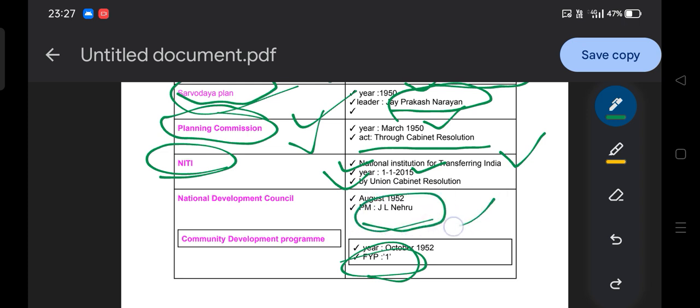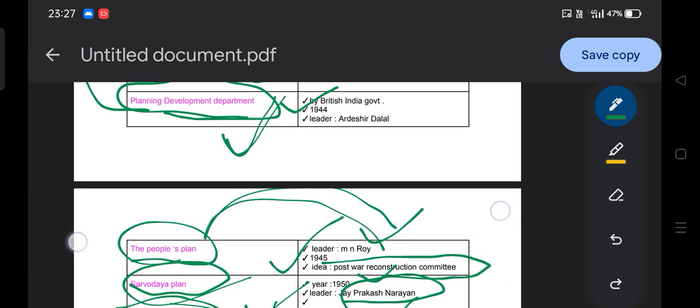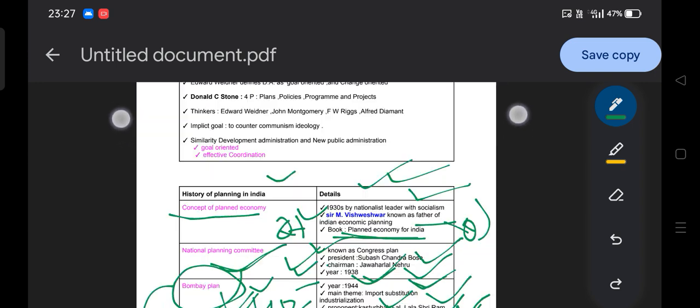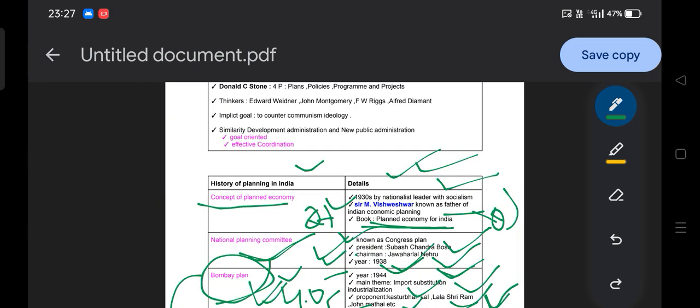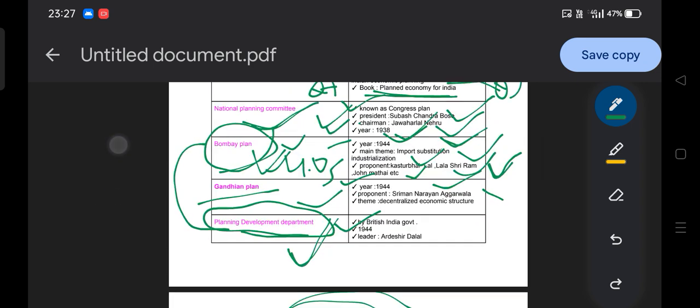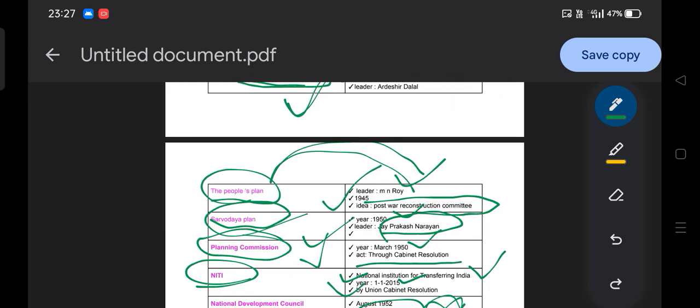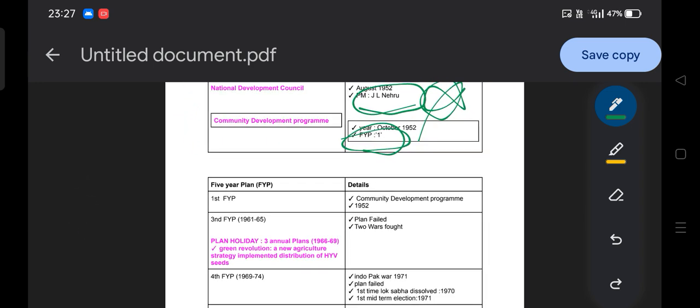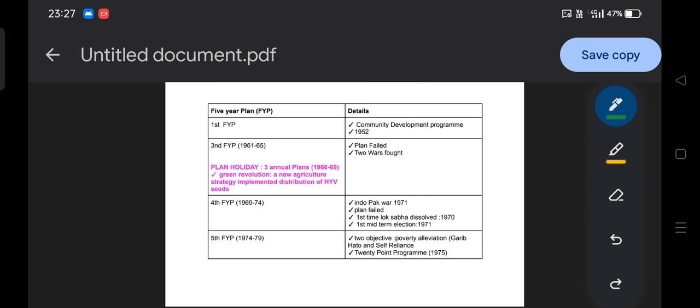And who was the prime minister at that time? Obviously we all know, Jawaharlal Nehru, the first prime minister of India. So this is all about the history of planning in India. Whatever question comes in your SSB lecture or PGT exam, not a single question will be missed from this topic. I can guarantee you. Usually I don't guarantee, but now I can assure you that the questions will come from here. Now I am going to quickly discuss the 5-year plans in detail.